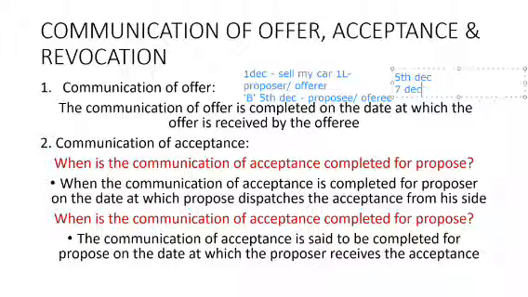So for B, the communication is said to be complete on 7th December because on that day I have received the post. It is simply clear that when you send the information, for me communication will be completed. When I send the information, for you the communication will be completed. Simple.